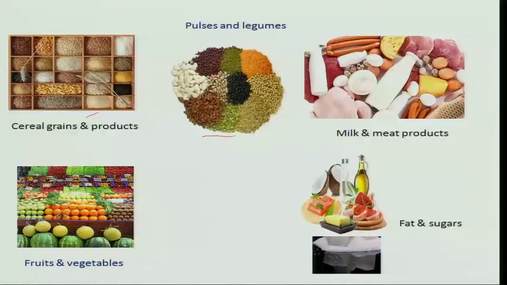Then pulses and legumes, you can see all the different types of pulses. They also provide protein mainly, and meat and milk products are for protein. And fruits and vegetables, you have different varieties of fruits and vegetables. Any fruit and vegetable you can eat. And fats and sugars are pure sources of energy. I told you 1 gram of sugar will give you 4 kilocalories and 9 kilocalories from fat.